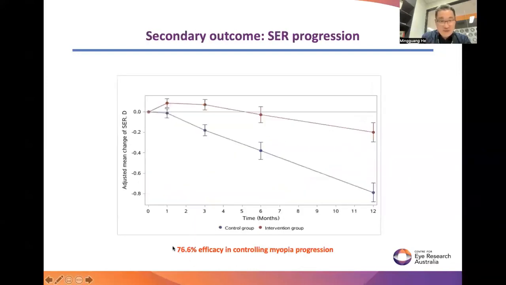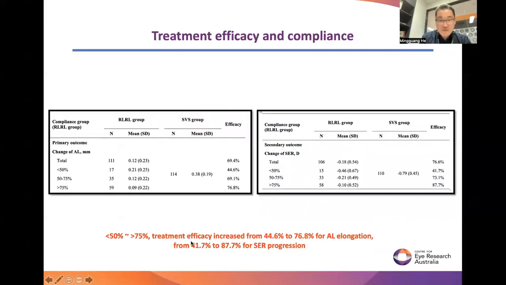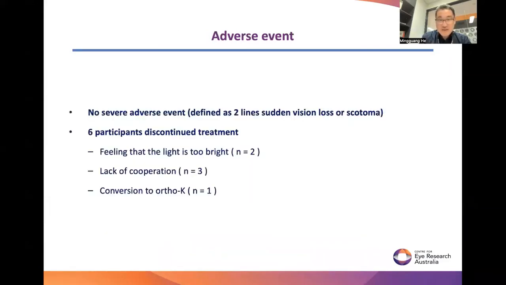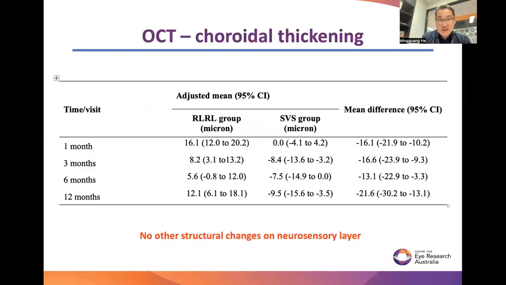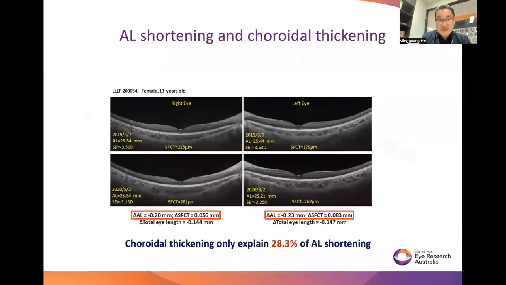70%, and 76% or 80% efficacy in controlling SER, spherical equivalent progression. When the compliance is good, like 75%, the control on spherical equivalent progression can be 90%, and there are not many side effects demonstrated. We also see choroidal thickening, and interestingly, we observe significant axial shortening.